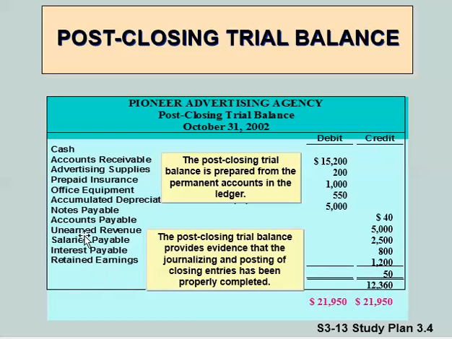If they don't, you probably want to look in here and see, did we leave any of those red accounts, the revenue, expense, or dividend accounts, open? Sometimes you miss closing one of those, and we want to make sure we don't omit one of those particular items. And once we're done with that post-closing trial balance, we have completed all the steps in the accounting cycle. So good job. We've reviewed them quite quickly here, and you're doing great.